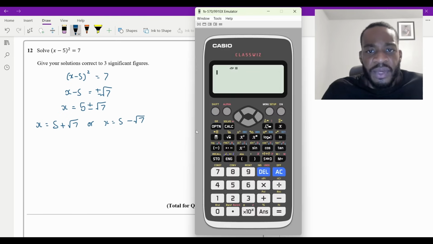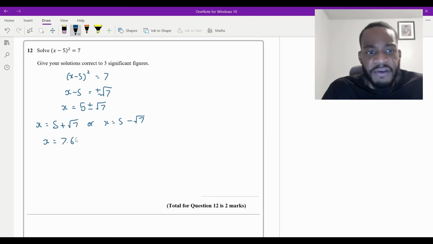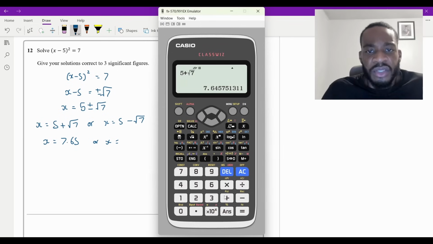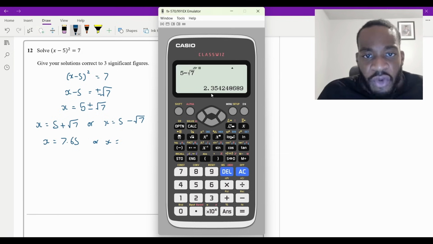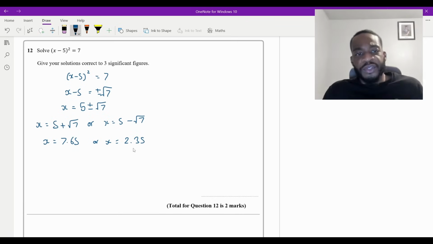So I'll put this into the calculator, see what we get for both. 5 plus root 7 is equal to, 3 significant figures, 7.65. That's going to be one answer, 7.65 to 3 significant figures. Or x is going to equal, and then we're just going to do the opposite of that, take it away, like that. And then that is going to equal 2.35, isn't it? 2.35. Okay, so this is the answer here. Now, this was quite quick, isn't it?